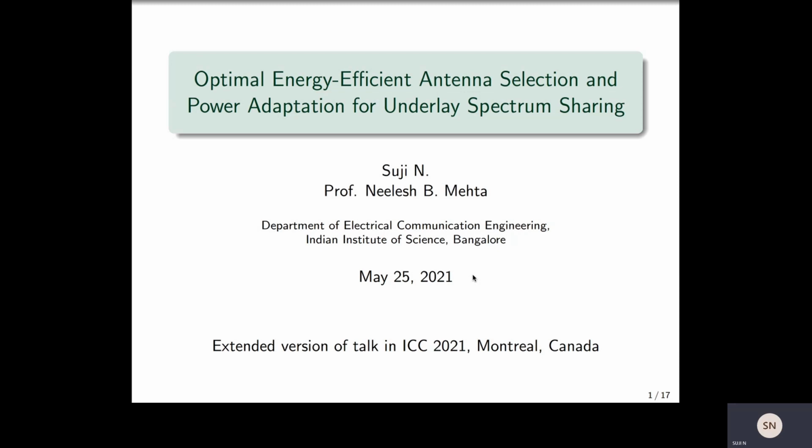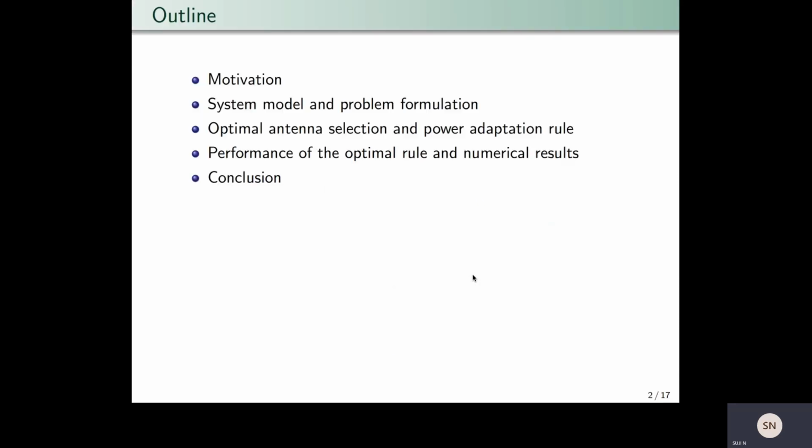Here I'm going to present our work on optimal energy efficient antenna selection and power adaptation for underlay spectrum sharing. This is a joint work with my research advisor, Professor Neelesh B. Mehta.